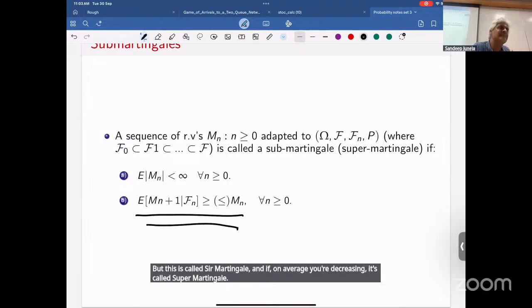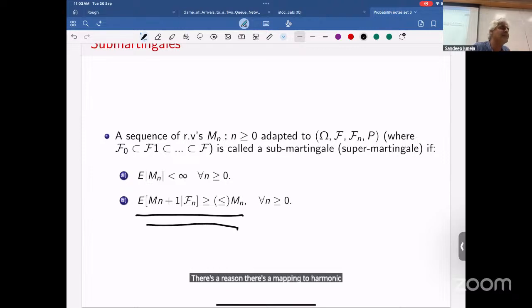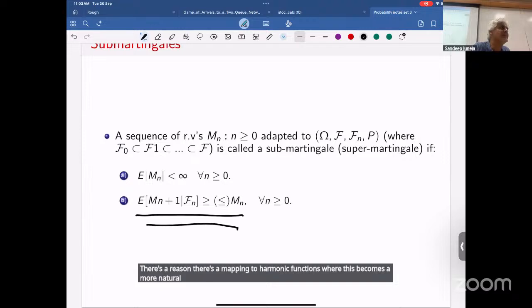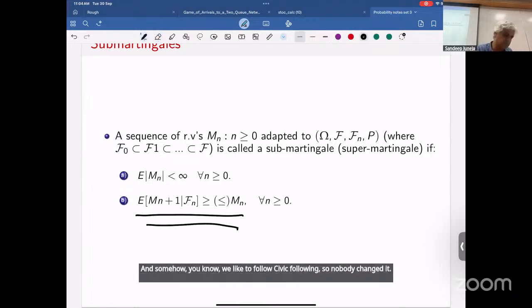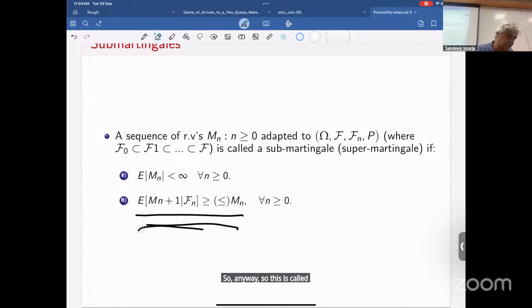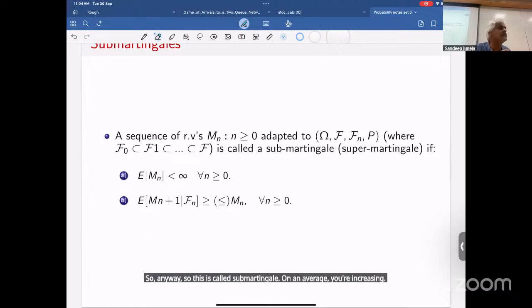There's a reason: there's a mapping to harmonic functions where this becomes a more natural definition. But even Doob, who came up with this, thought that he had blundered by making this definition. Somehow we like to follow, so nobody changed it. So this is called sub-martingale: on an average, you're increasing. When it's more, it's sub on average. When it's less, it's super.